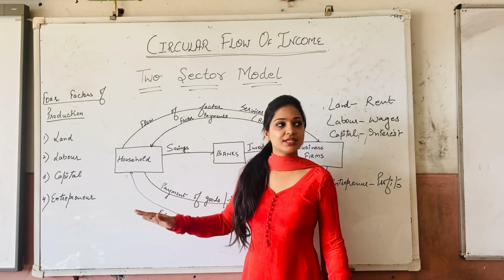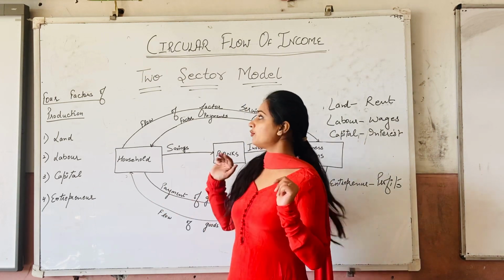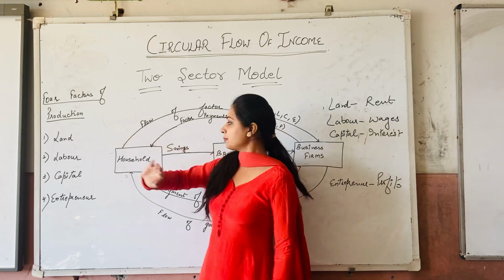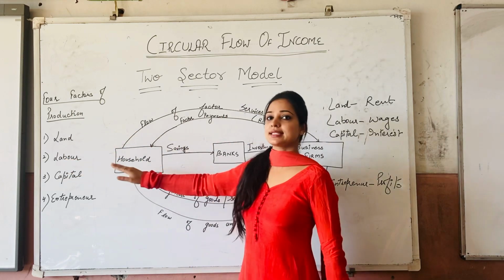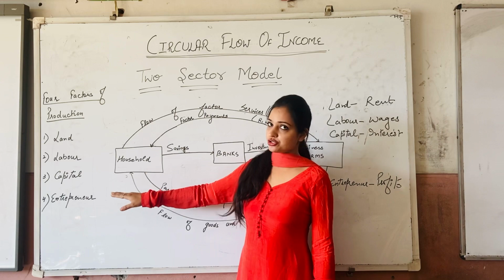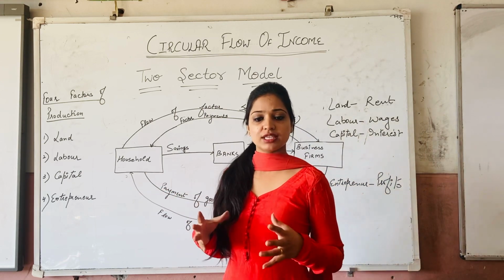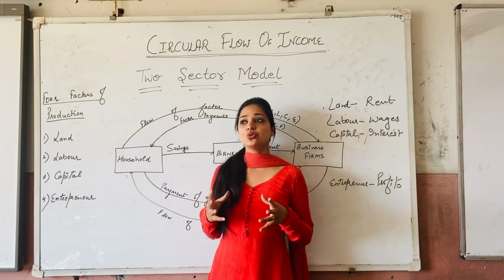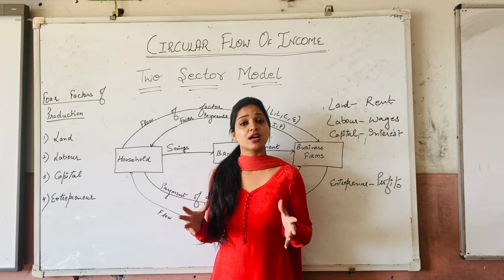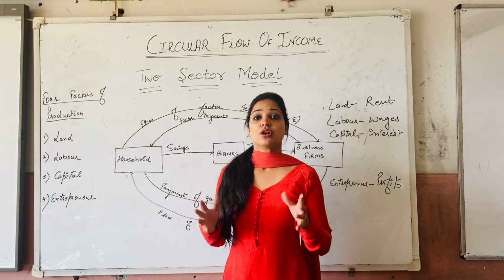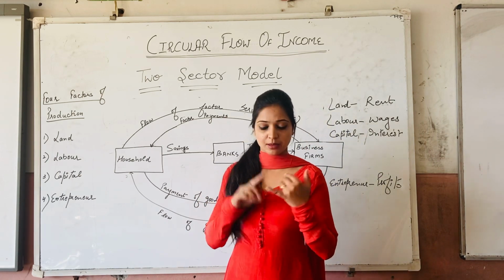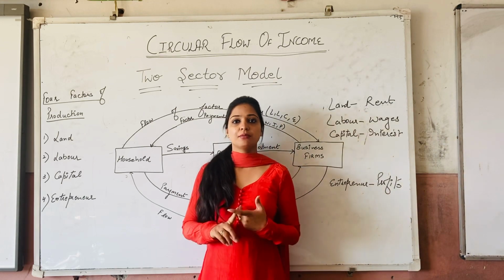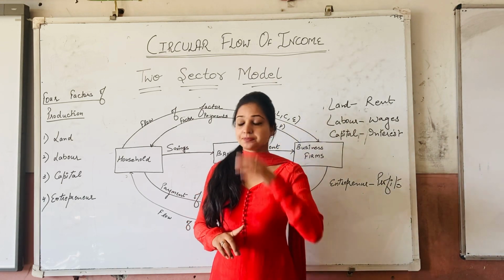So far we have discussed the four major factors of production: number one is land, number two is labor, number three is capital, and number four is entrepreneur, right? So to start with the two-sector model, whenever we have to start any kind of business, the major four things required are land, labor, capital, and entrepreneur, right?